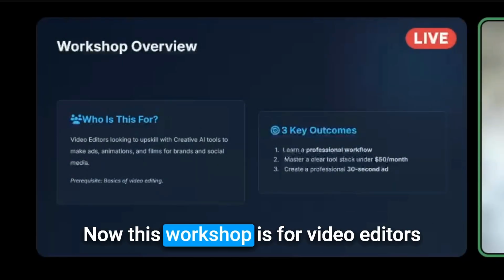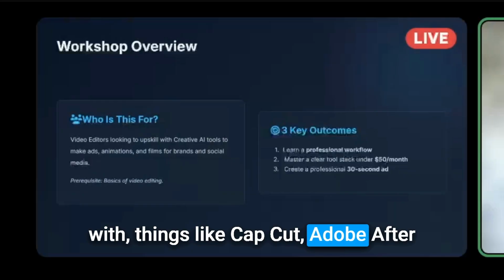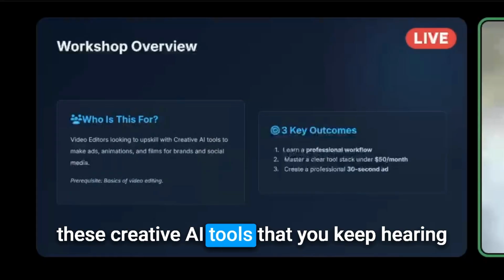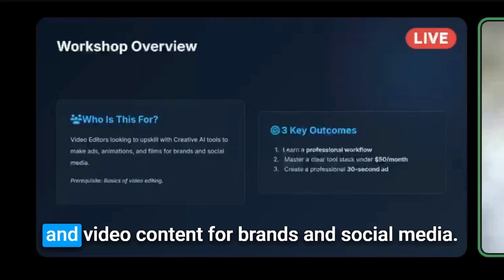Now, this workshop is for video editors who've probably already worked with things like CapCut, Adobe After Effects, Premiere Pro, and we just want to upskill these creative AI tools that you keep hearing about so that you can create ads, animations, and video content for brands and social media.